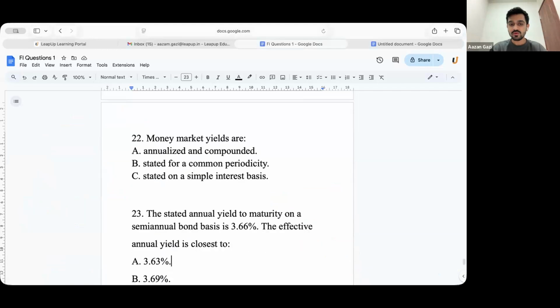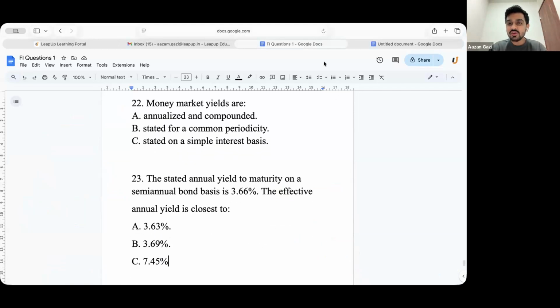Now, the stated annual yield to maturity on a semi-annual bond basis is 3.66%. The effective annual yield is closest to what? First and foremost, what do you mean by effective annual yield? Anyone?